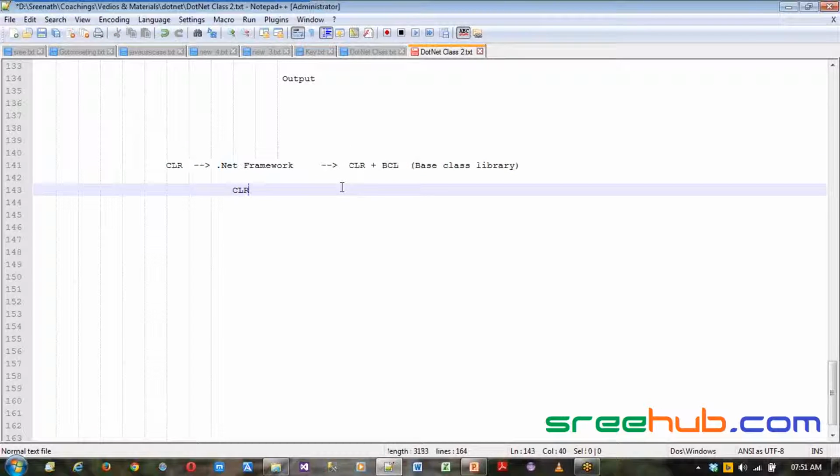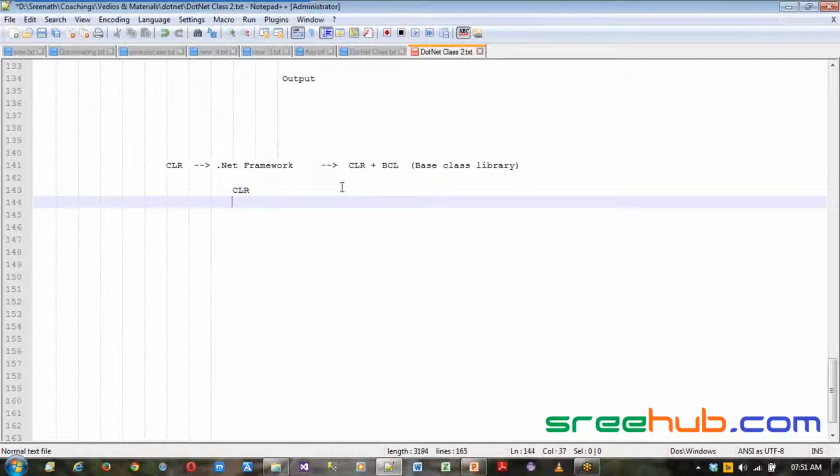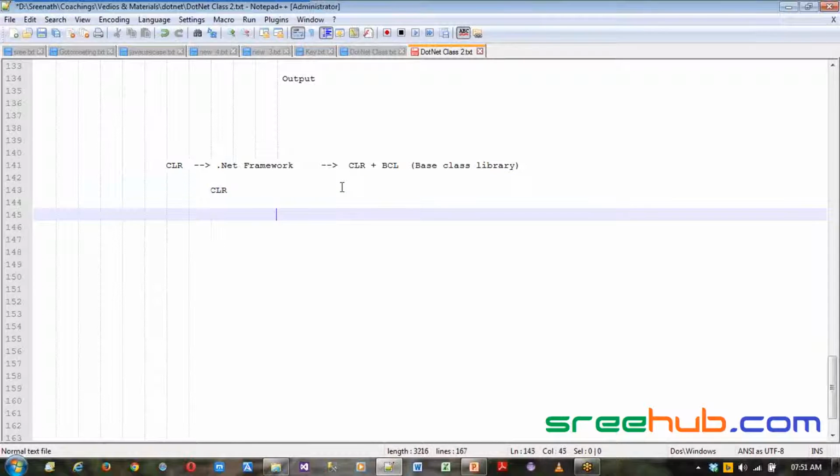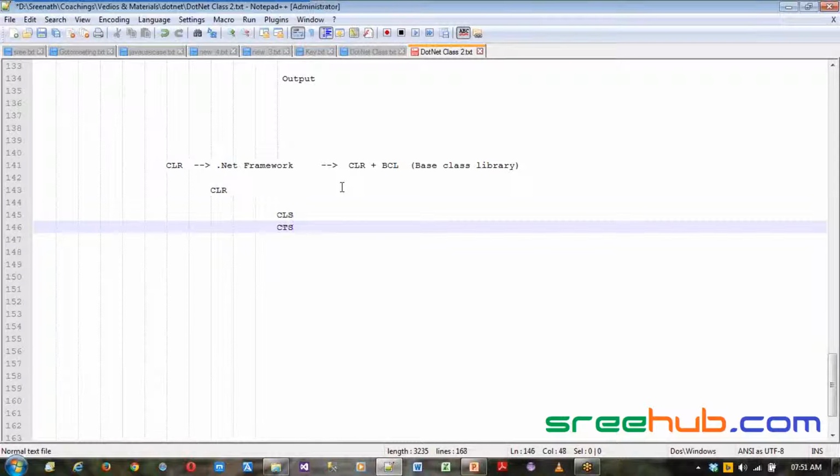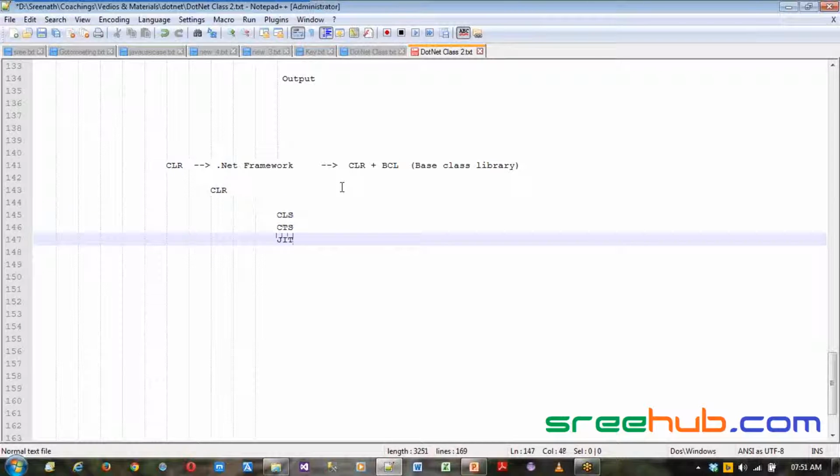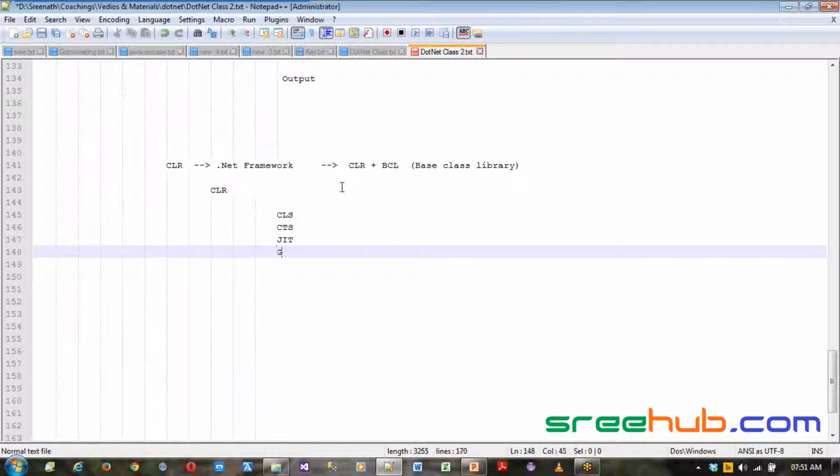So we'll take important layers in CLR and we'll see that. Now under CLR you have four main layers, which is you have your CLS, you have your CTS, you have your JIT, which is the just-in-time compiler, which you have seen, and then we have something called GC, which is your garbage collector. Now these are the main layers which we have in our CLR. Now let's see one by one.